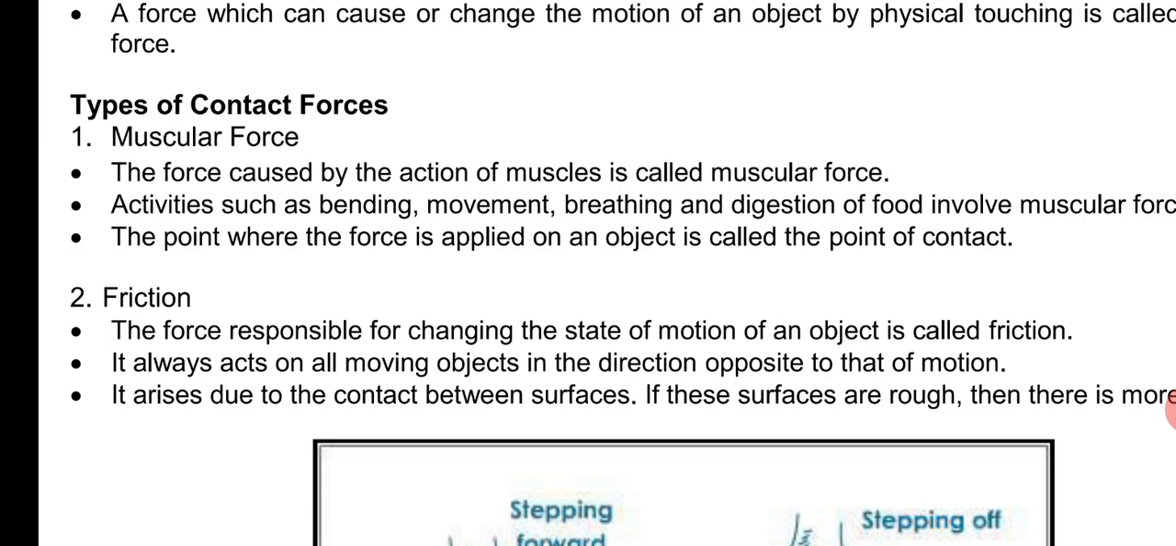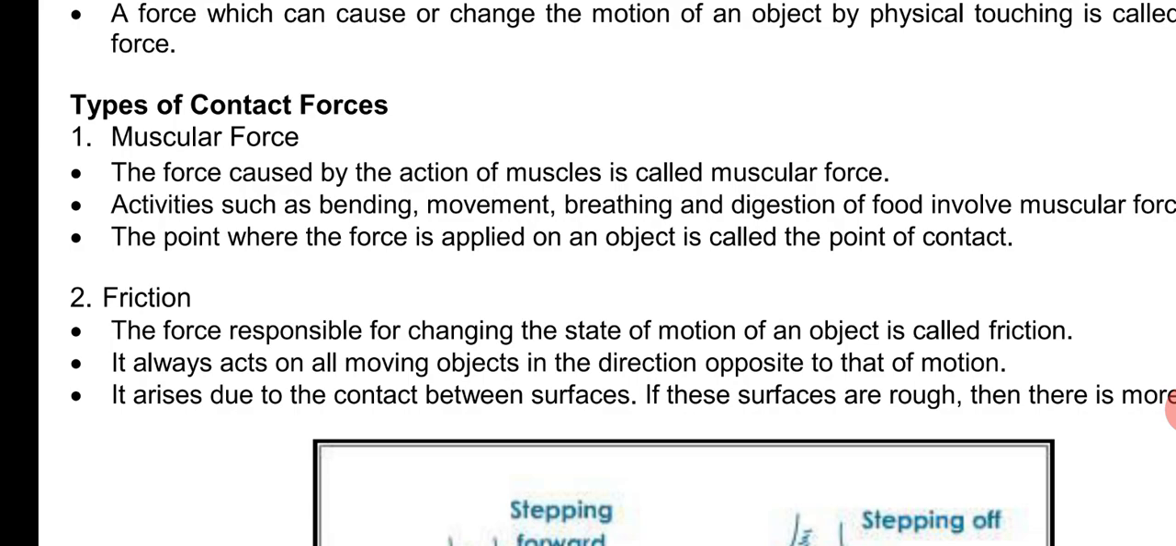It always acts on all moving objects in the direction opposite to the motion. So this is what I said: whichever direction you move the object, it opposes the motion. If you are applying force in one direction, the frictional force is always opposite to the applied force. Remember, the frictional force always opposes your applied direction. Okay, it arises due to the contact between two surfaces.